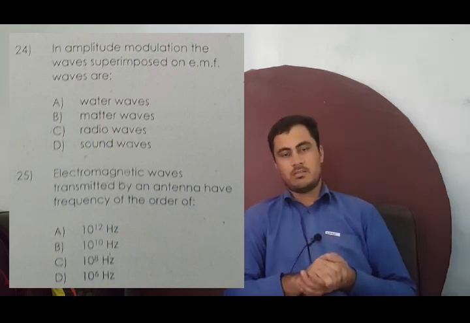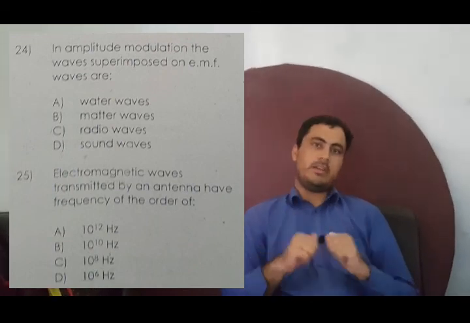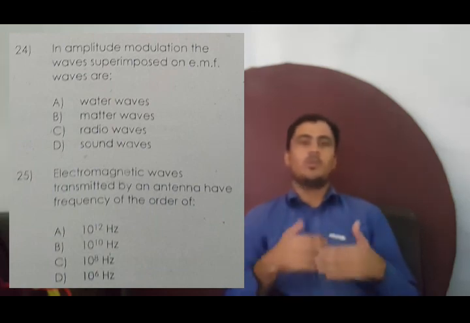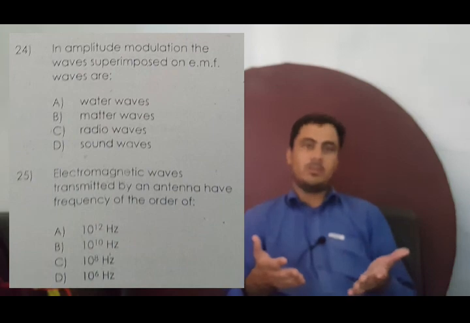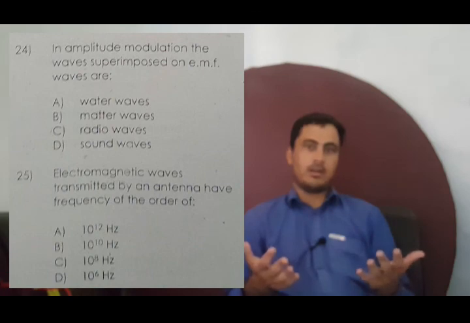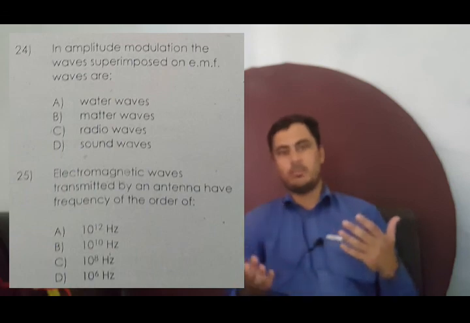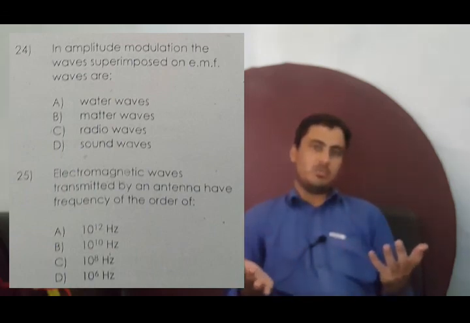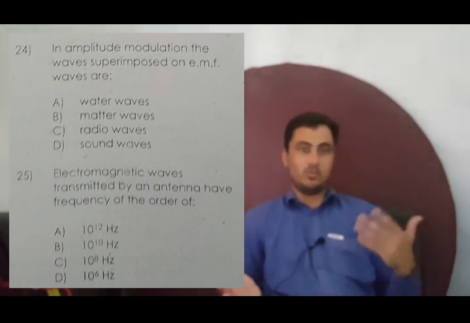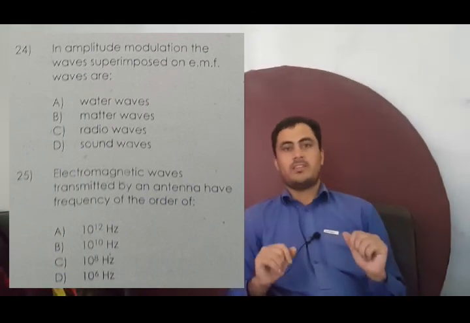I hope you learned some basic idea and strategy on how to attempt the MCQs related to the electronics part. Similarly, you can also discuss many other MCQs, like the emitter current is equal to the base current plus collector current, or the ratio of IB by IC is known as what, or some other kinds of MCQs. What is a PN junction, what is a rectifier, a transistor, two back-to-back diodes make a transistor, it is used for switching and amplification, a diode is basically used as a rectifier. So I hope you got some basic idea.